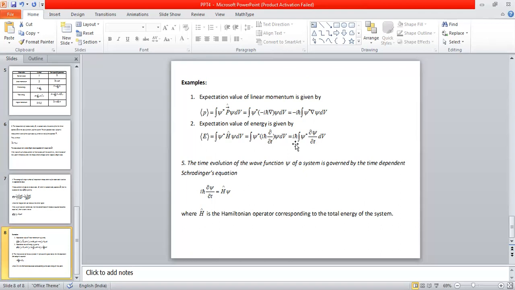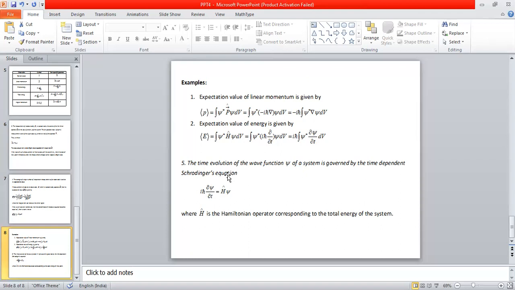Therefore we can write i h cross into the integral of psi star dou psi by dou t. If you perform this entire integration, we are going to end up with the expectation value of the energy. So these are the 2 examples for the method of calculation of expectation values of 2 different quantities, linear momentum and total energy. Let us move on to the last topic.